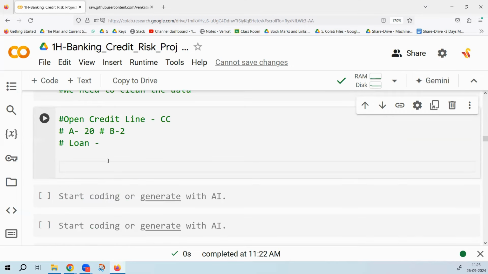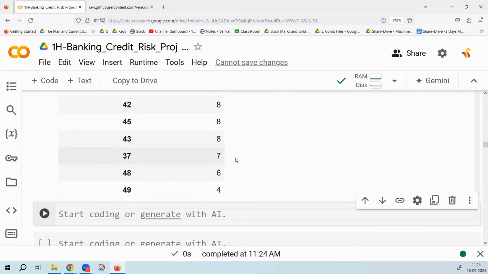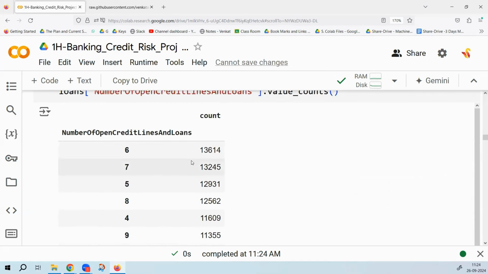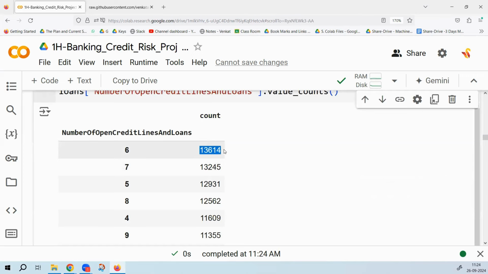So let us see what the variable looks like. I would say my loans data, number of open credit lines and loans. Who are these 13,614 guys? How many open credit lines and loans do they have? 6. In the US, it is pretty common to have multiple credit cards. Do you agree? Is it okay to have 3 credit cards, 1 or 2 personal loans? So 6 is okay, not a big deal. 7 is also fine. So 4, 5, 6, 7, 8, that is very casual over there. People will have 4, 5 credit cards just like that, 2, 3 loans just like that.